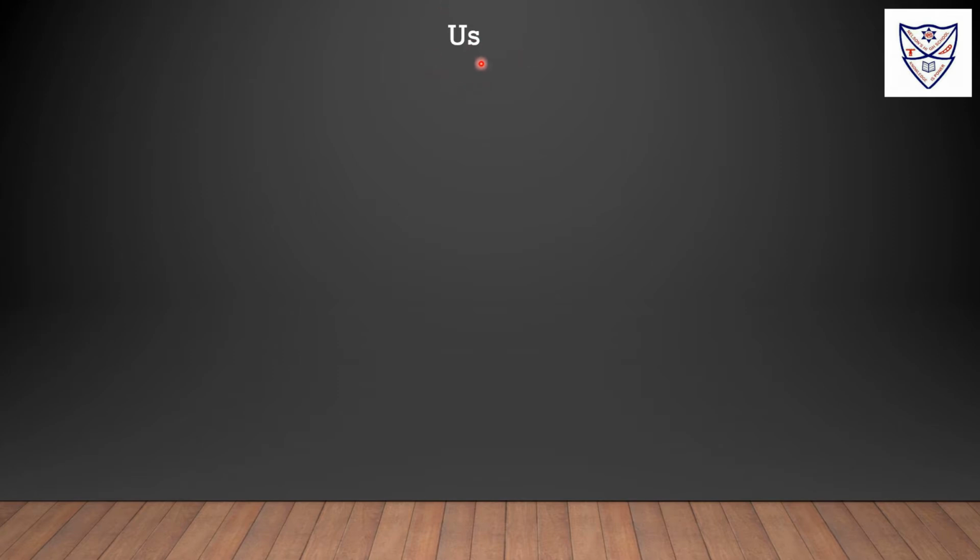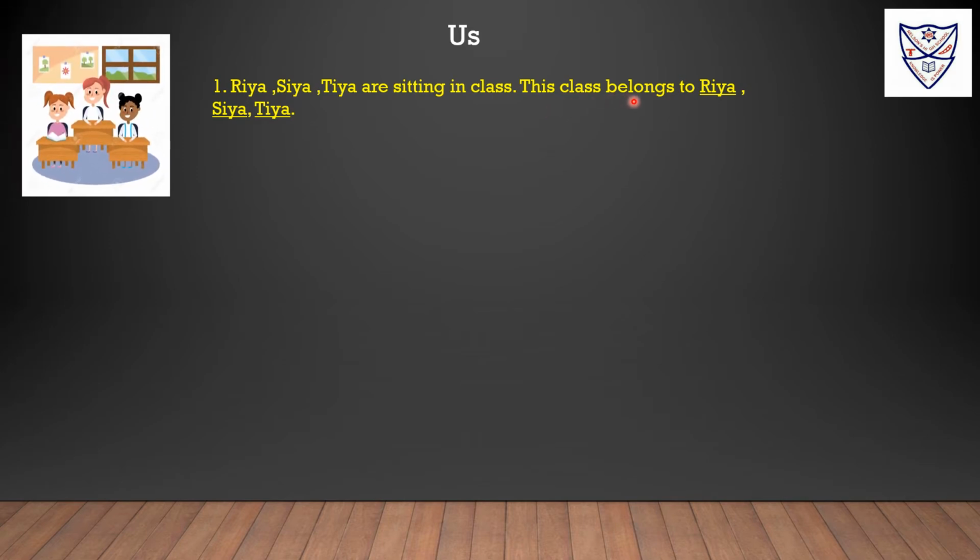Us. Us is an object pronoun. Ria, Sia, Tia are sitting in class. This class belongs to Ria, Sia, Tia. This class belongs to us.